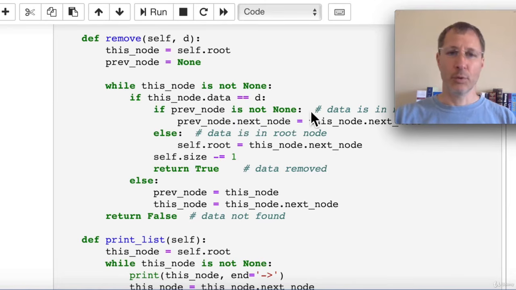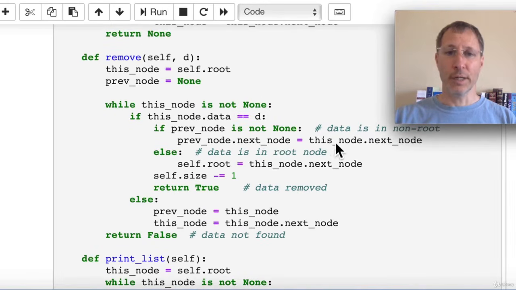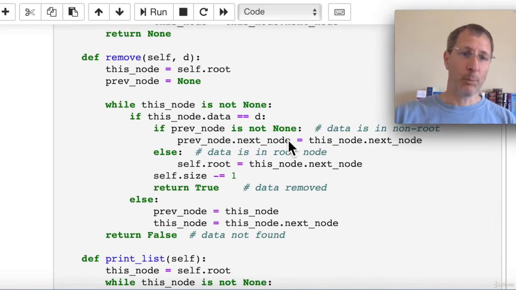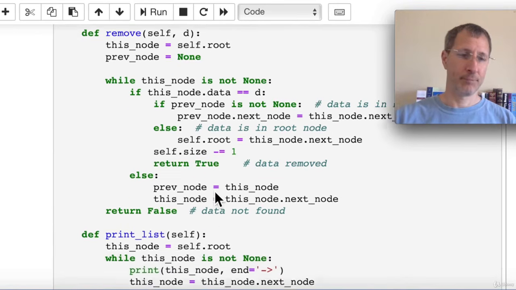Now if it's not in the root, in other words it's in some other node in the list, then we need to delete it by changing the previous node's next node pointer to this node's next node. So that is the remove operation. If we get all the way through and haven't found it, we return false. If we do successfully remove it, we return true.